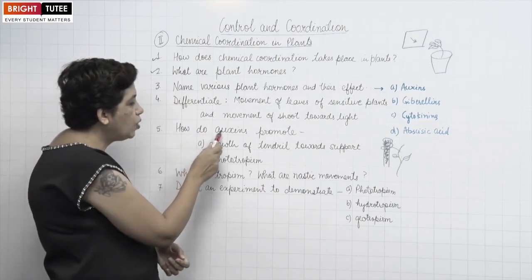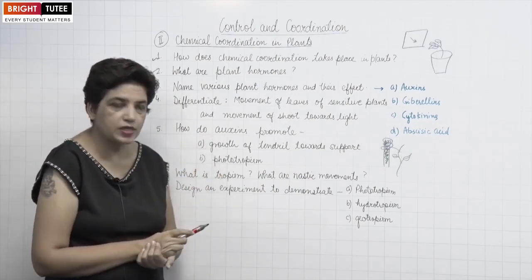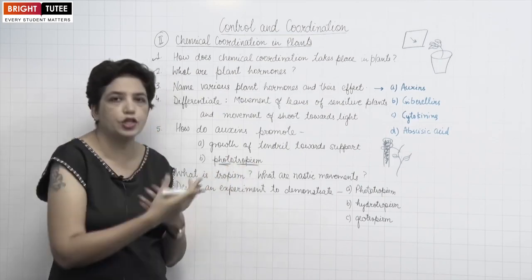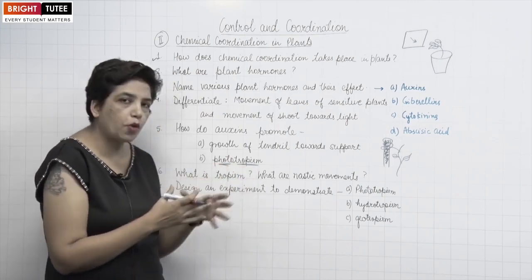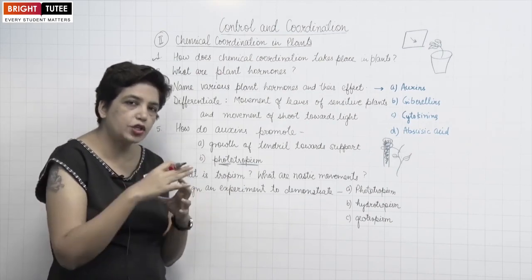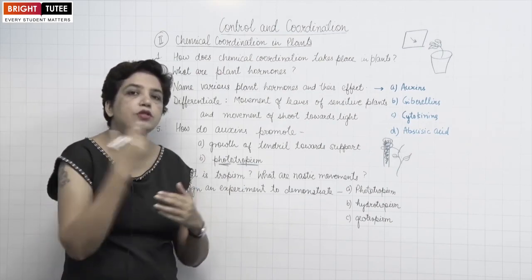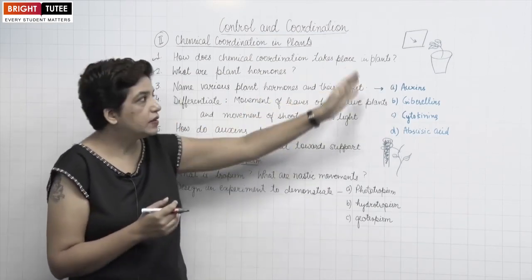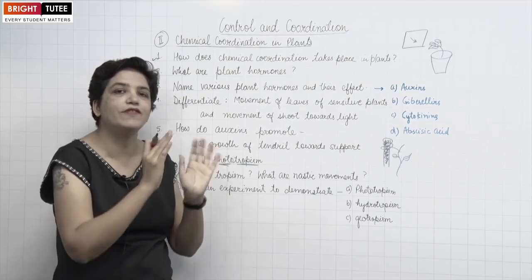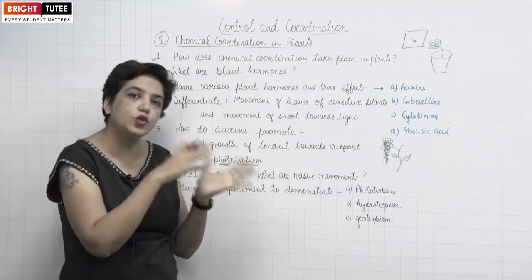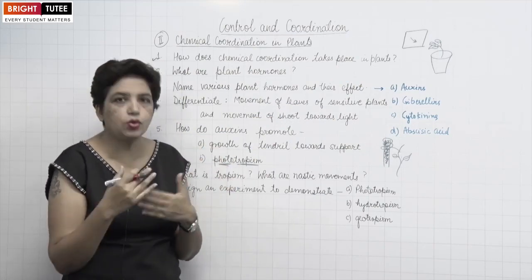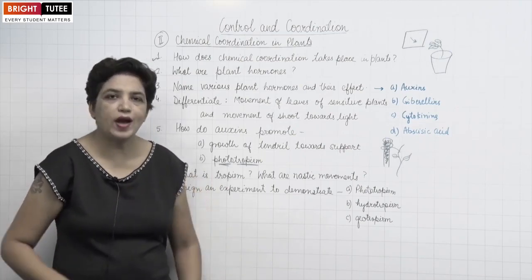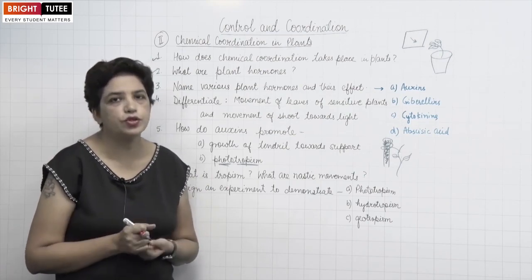Next question, how do auxins promote phototropism? Photo refers to light and tropic movement is the directional movement. So phototropism means the directional movement of the shoot towards the light. I just gave you this example. The shoot is showing positive phototropism. They are moving towards the light because light is essential for the plant to carry out photosynthesis. That is why shoots show positive phototropism.